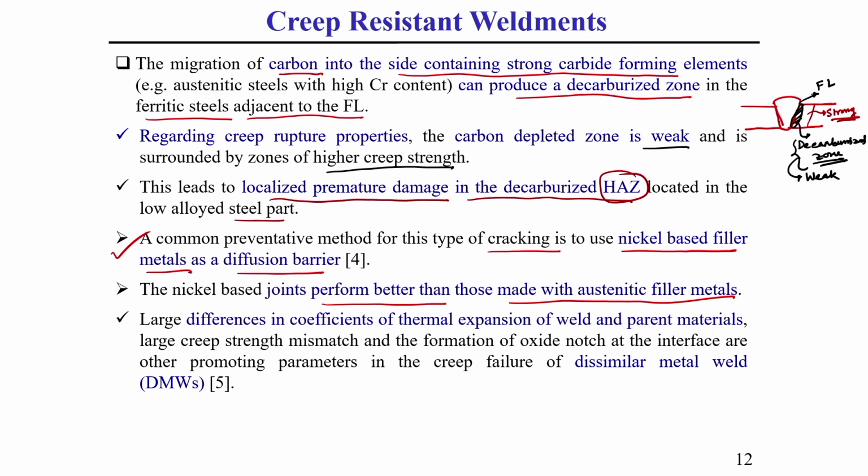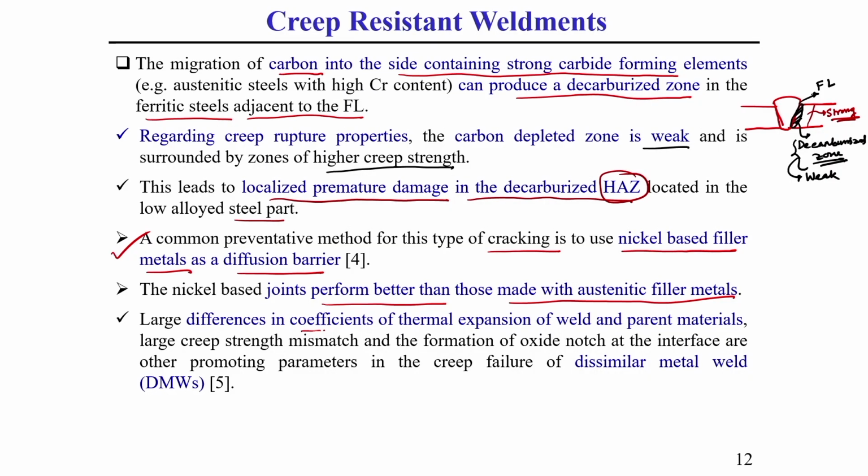So, that is the idea related to creep property in welding. Now you should also know what happens during dissimilar weld joints. Generally, a large difference in the coefficient of thermal expansion of weld as well as parent material, large creep strength mismatch, and formation of oxide notch at the interface are other promoting parameters in creep failure, especially for dissimilar metal welds.